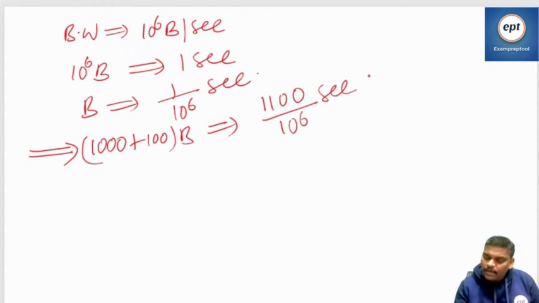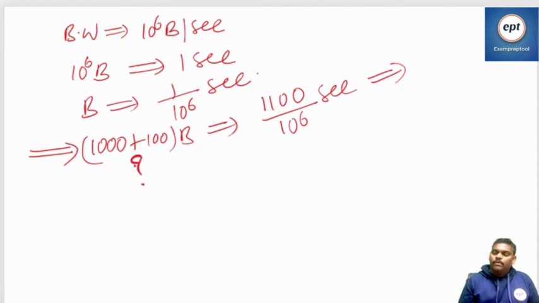Can you calculate properly how much it is? 10 power 3 plus 100, these many bytes to transfer, how much time? 1100 by 10 power 6.